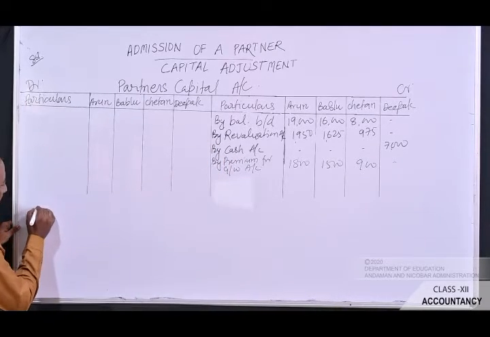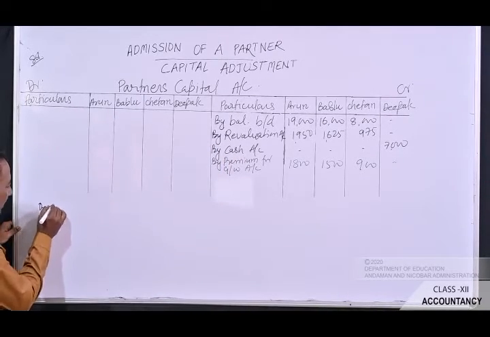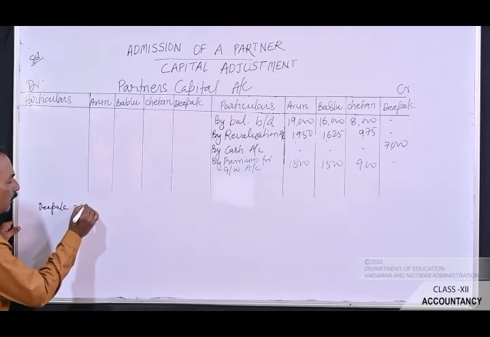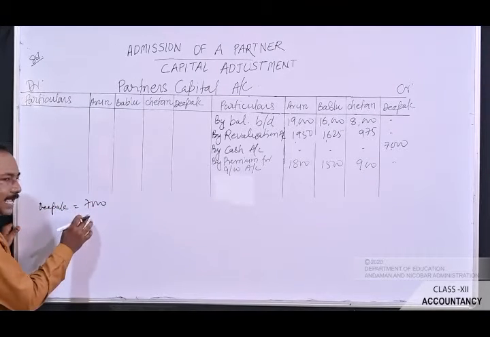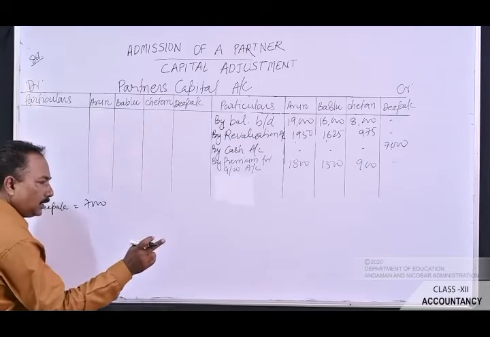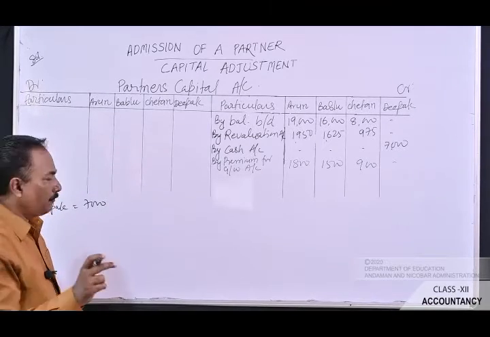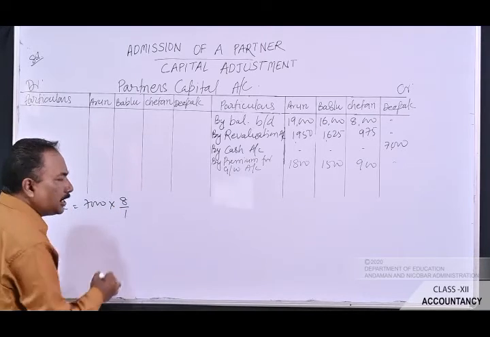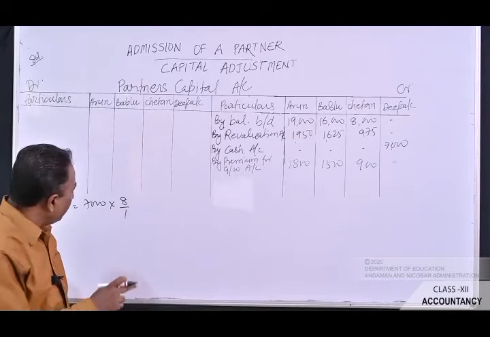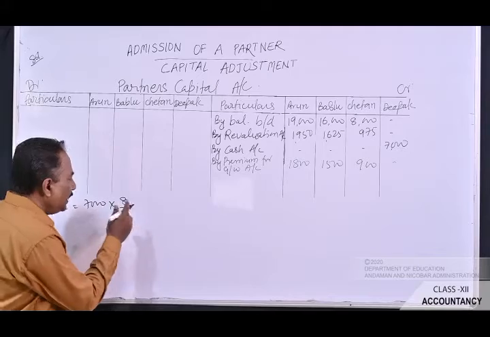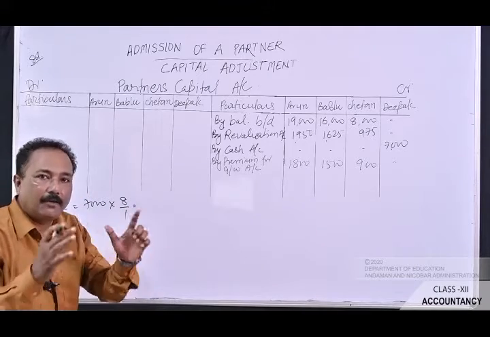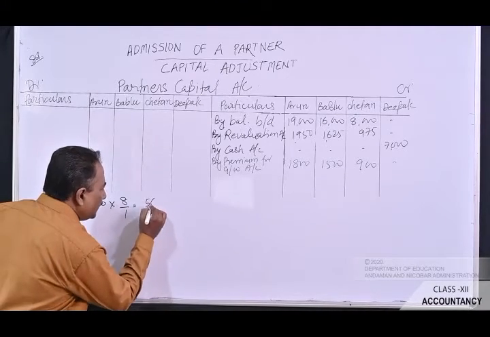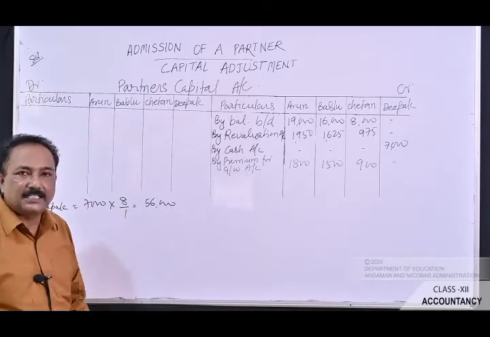Deepak brought rupees 7,000 as his capital, and he got 1/8 share in the profit. What you have to do is take the reciprocal of his share in the profit and multiply it with his capital in order to get the capital of the entire firm. So the capital of the entire firm is rupees 56,000.